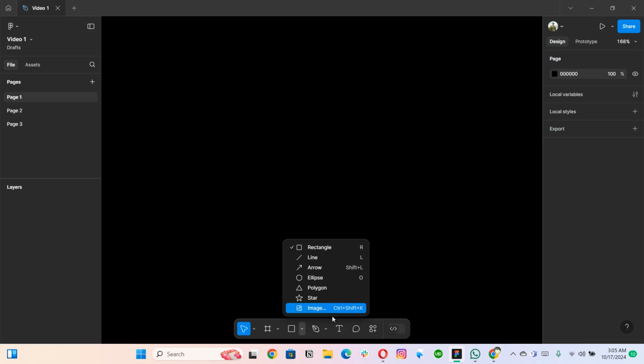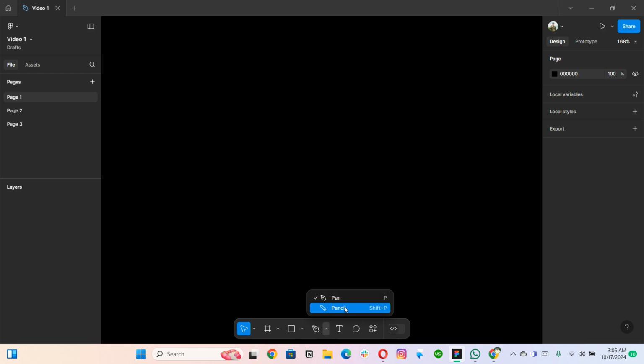So Control Shift K. Then we have this pen tool and also the pencil in it. So P and Shift P. Then we have the type tool, and this is the comment. So obviously I was talking earlier that when you will be working on collaboration, you will be using these things a lot, right?